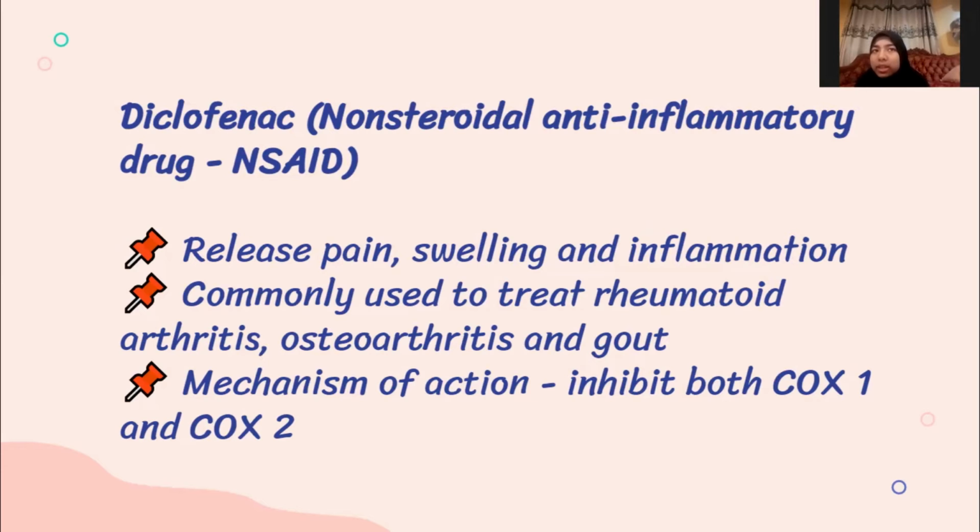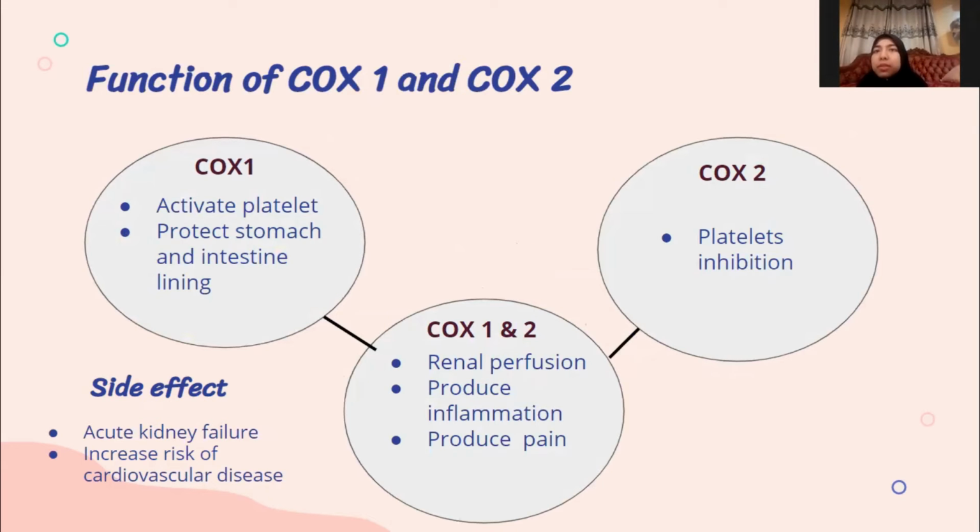So next slide. Before we go further, let me briefly explain the function of the COX enzymes. COX-1 functions in activating platelets and protecting the stomach and intestine lining. COX-2 functions in platelet inhibition. Lastly, COX-1 and COX-2 function in renal perfusion, producing inflammation and producing pain. Okay, let's discover how diclofenac can reduce pain.